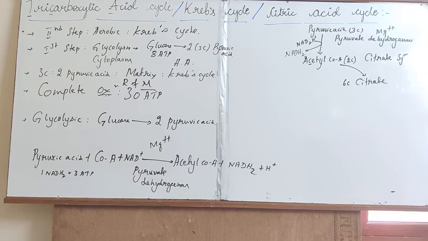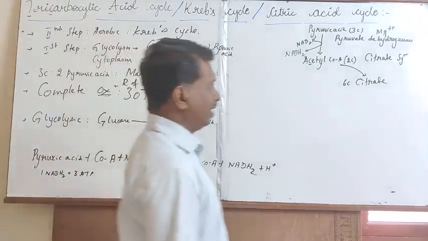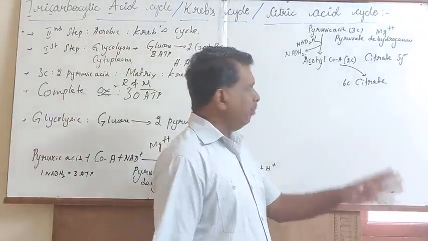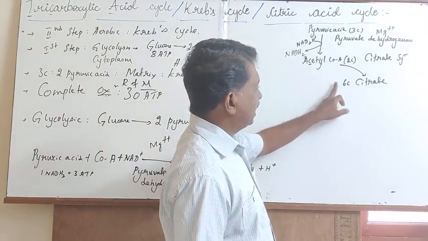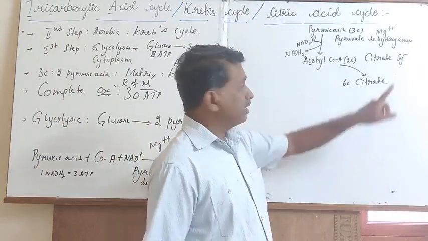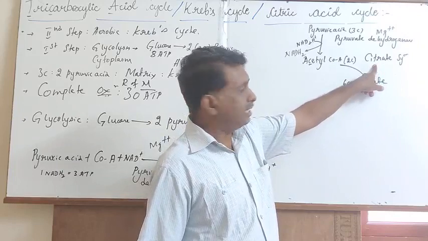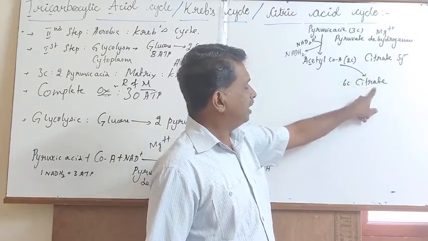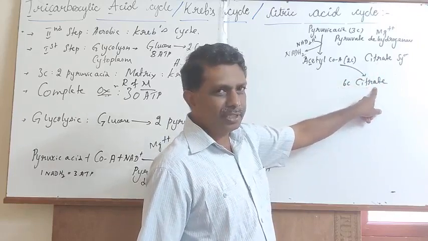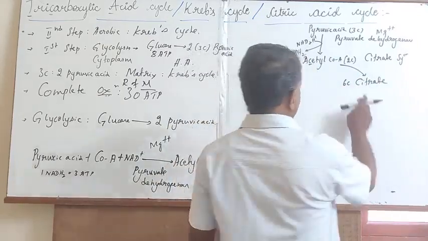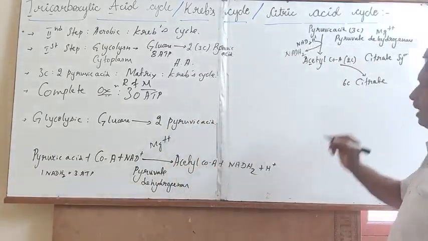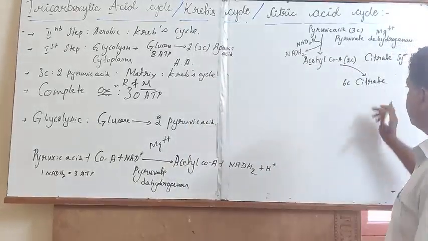The 2-carbon containing acetyl-CoA is actively synthesized. From the 2-carbon containing acetyl-CoA, through the citrate synthetase enzyme, the 6-carbon containing citric acid or citrate is actively synthesized.